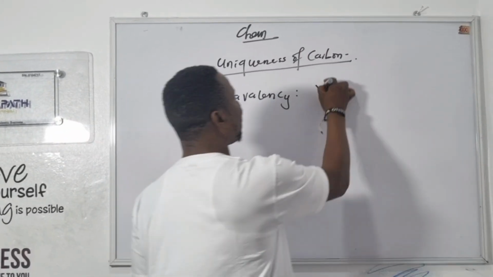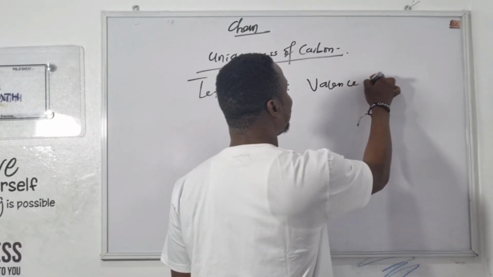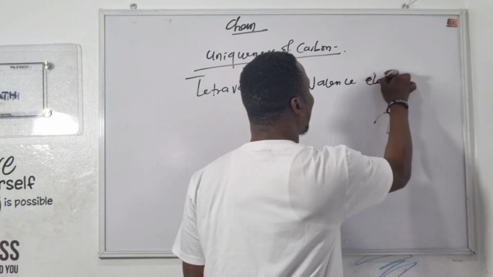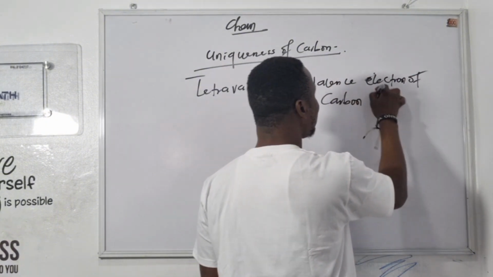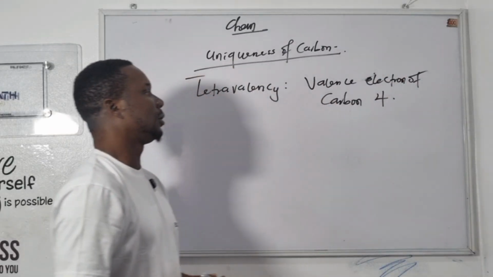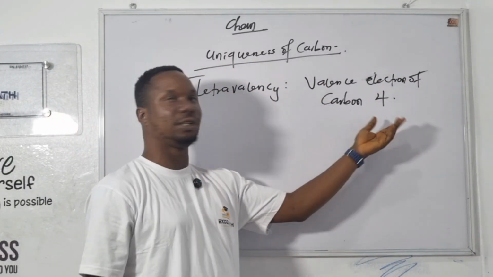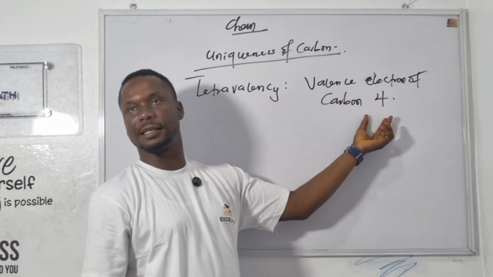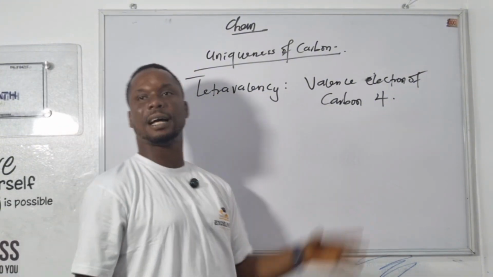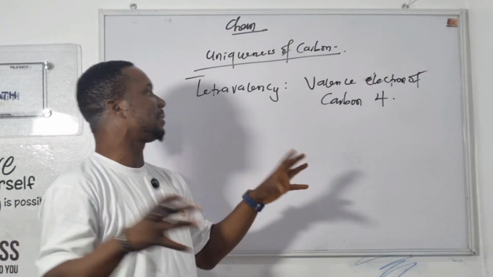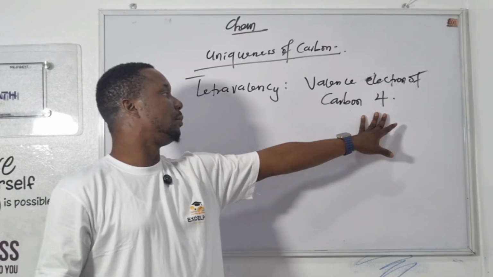The valence electron of carbon is 4. That's why it's placed in group 4 in the periodic table, because its valence electron is 4. Because of its tetravalency, carbon forms complex compounds in organic chemistry.